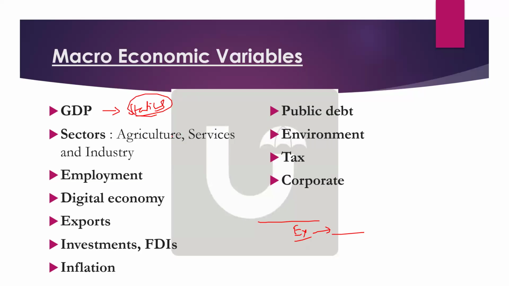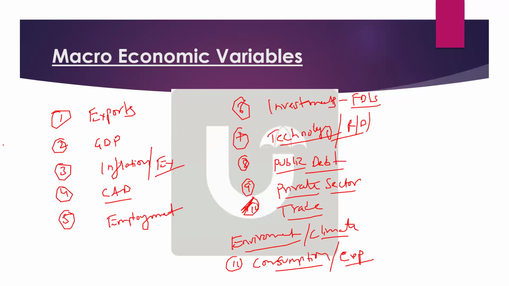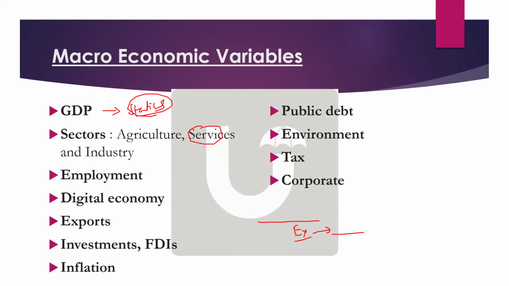Now tell me what will happen to the service sector. Sectors is again one very important variable you missed. Different sectors will be impacted, like industry, agriculture and service sector. What will be the impact on the service sector because of this global fragmentation, trade fragmentation, or these protectionist measures?